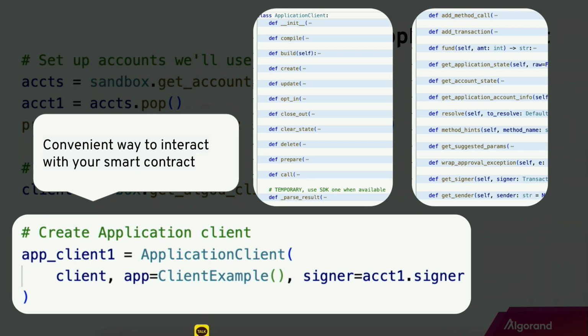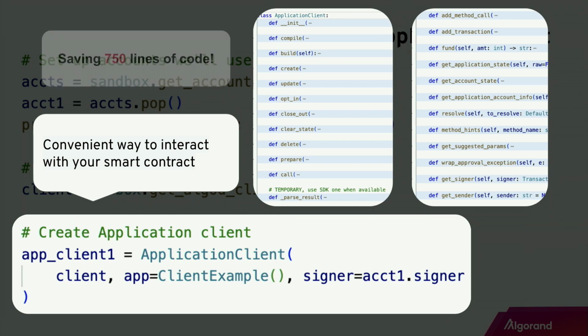Without Beaker, if you were just writing a smart contract with PyTeal, you would have to manually write all this code on your own. And that is saving you about 750 lines of code just for using Beaker.